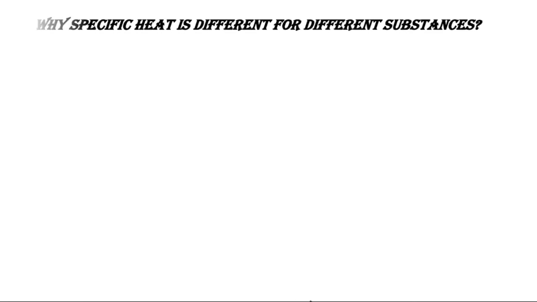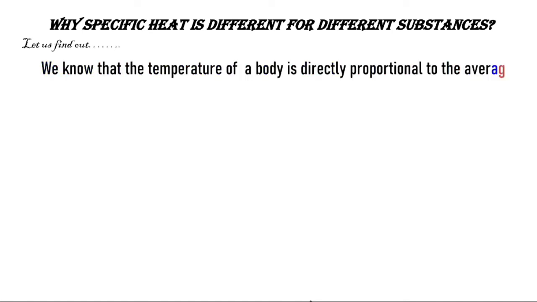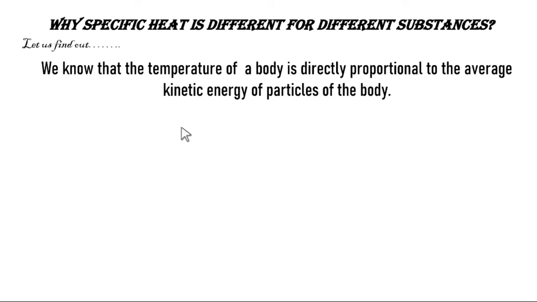So let's see the next topic. Why is specific heat different for different substances? Let us find out. We know that the temperature of a body is directly proportional to the average kinetic energy of the particles of the body. It means if the temperature increases, the kinetic energy of the particles automatically increases.